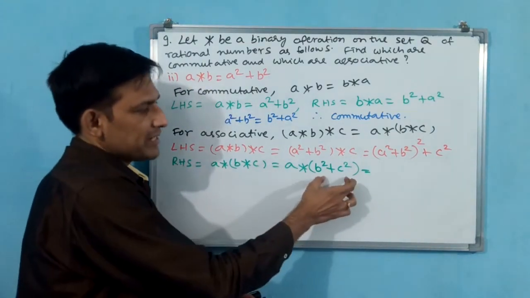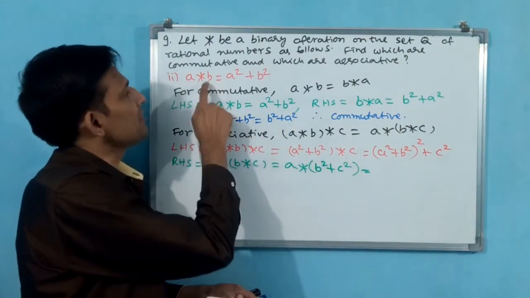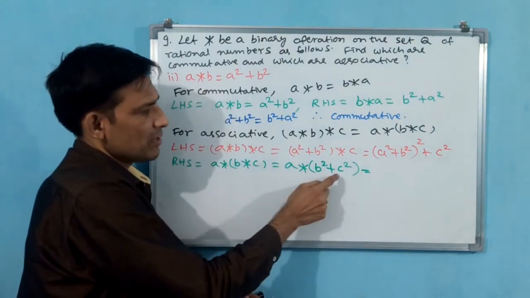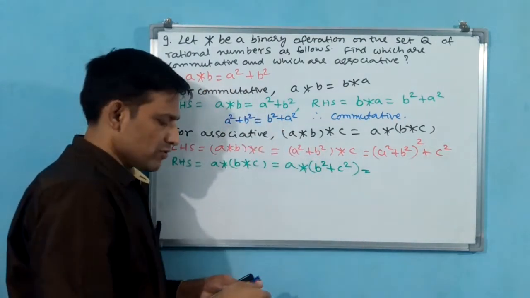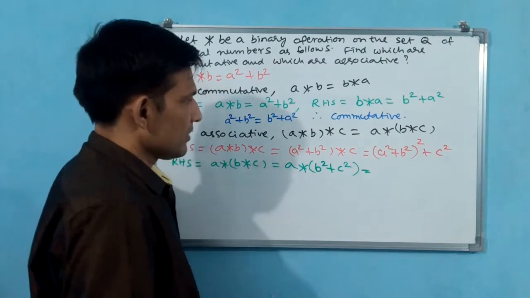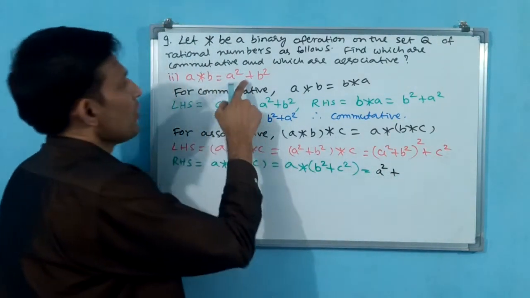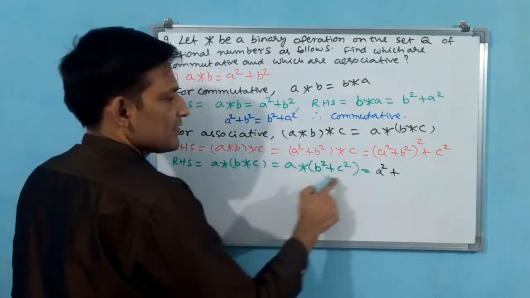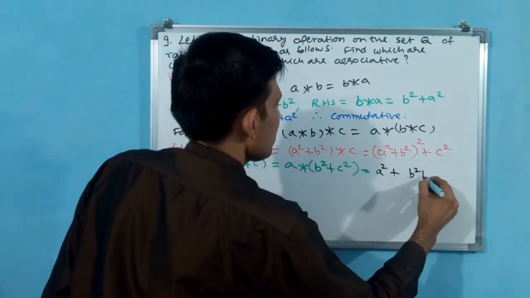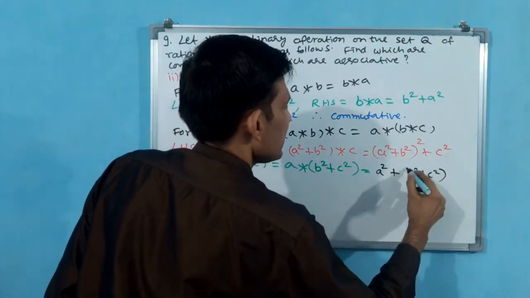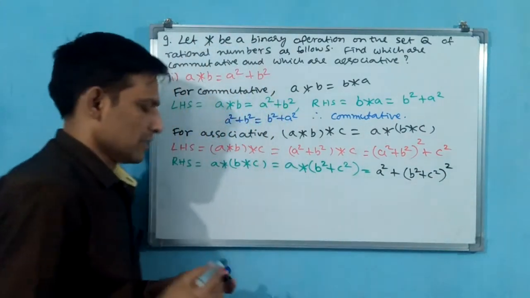Now this entire B square plus C square is going to become B. A star B, A square will be like this only. A square first one plus B square means here entire this thing square. That means B square plus C square, this entire thing to be square.